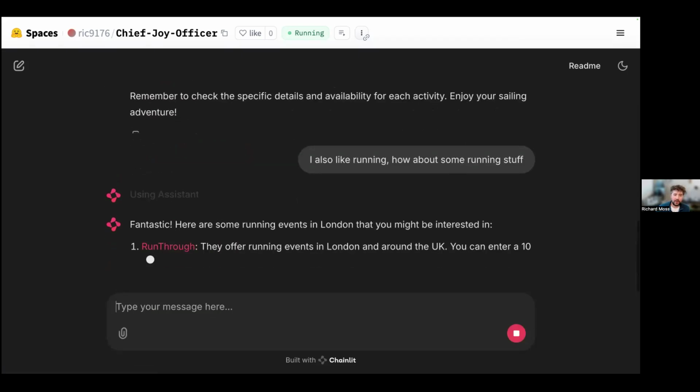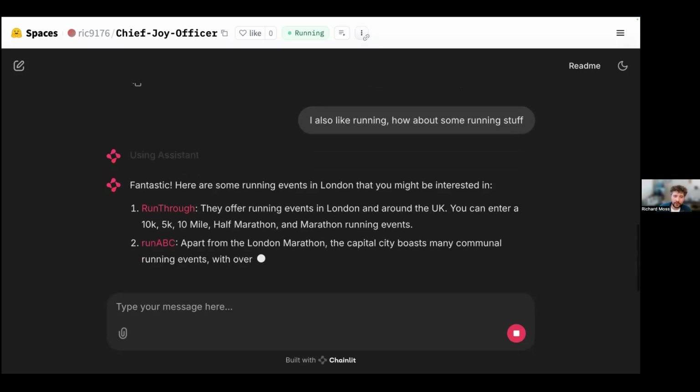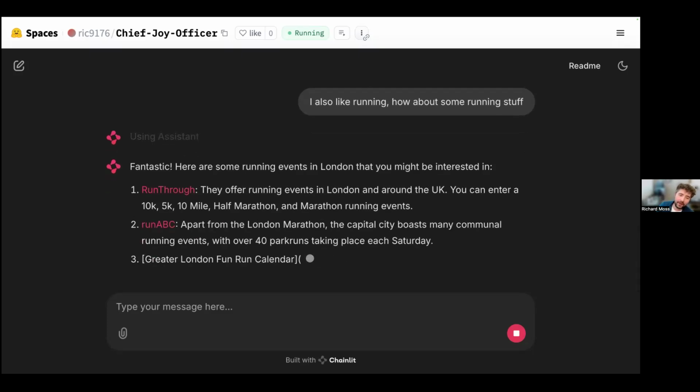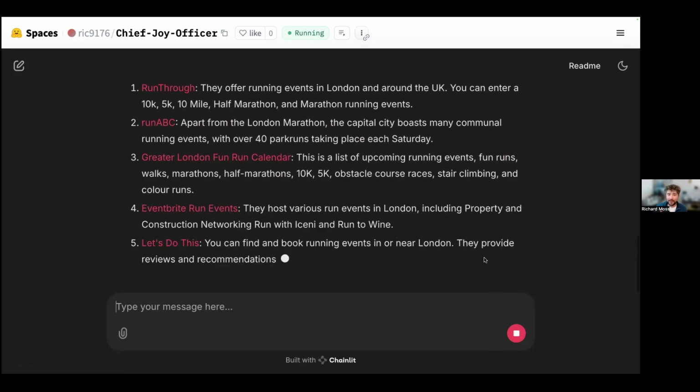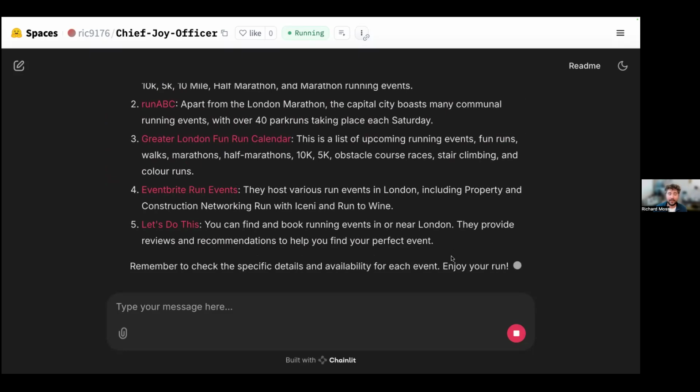And off we go. Right, here we go. So now it's gone off and done the agentic thing. It's probably done some tool calling there and it's found some stuff. And now I can click on those links and have a look at that. The cool thing is that's now down as one of my interests.